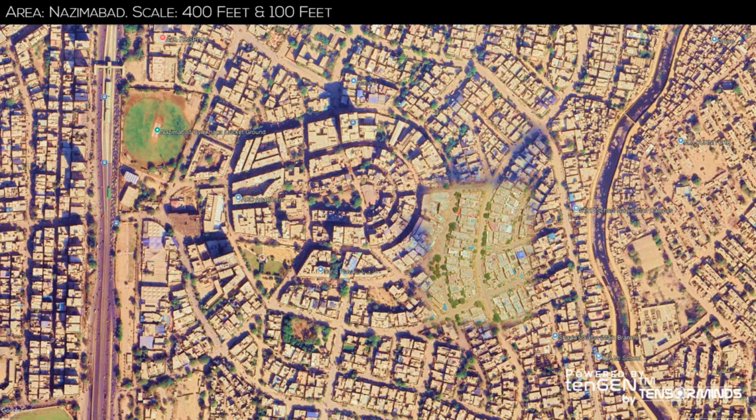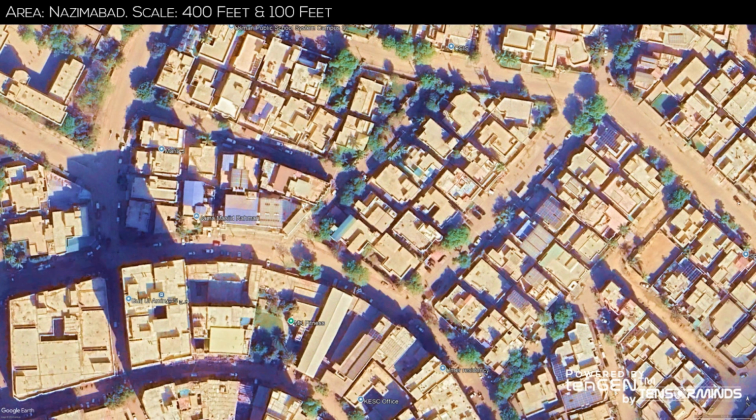Nazimabad exhibits a similar pattern to North Nazimabad with a mix of housing sizes and densities. The presence of recreational facilities like a cricket ground suggests a relatively higher standard of living. This area likely represents a mix of middle and upper middle-class communities. Potential socioeconomic class, middle to upper middle.